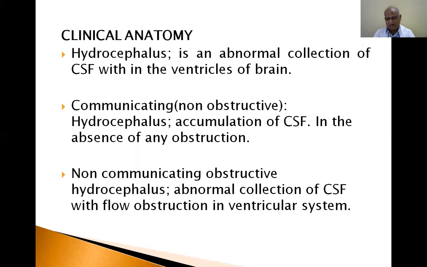That is one cause. Another cause: whatever cerebrospinal fluid is produced has to be absorbed to maintain the normal amount. If absorption is defective, then also cerebrospinal fluid accumulates.